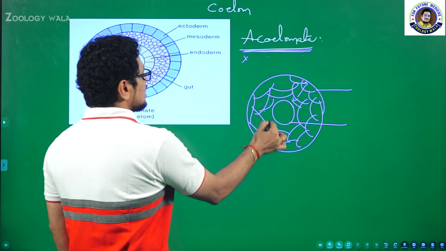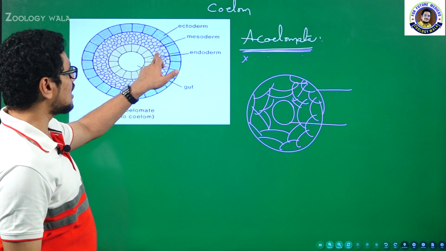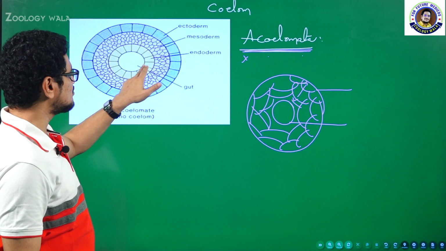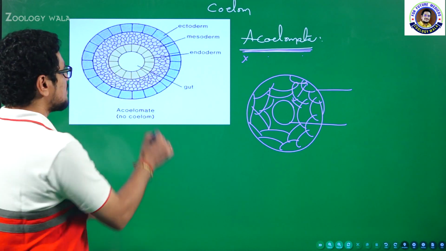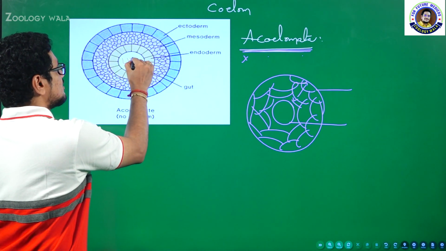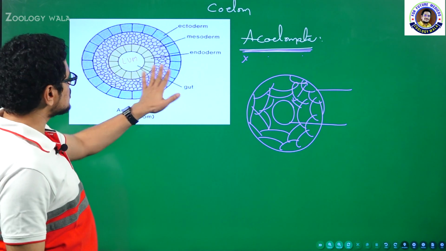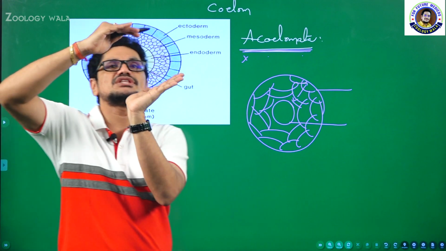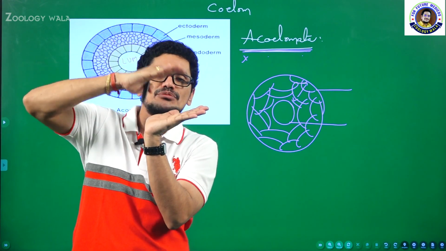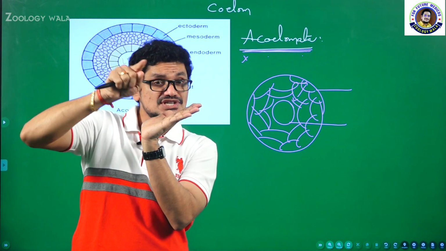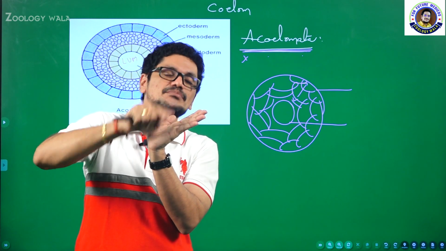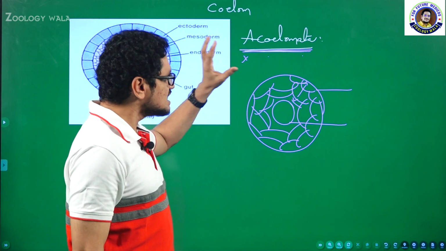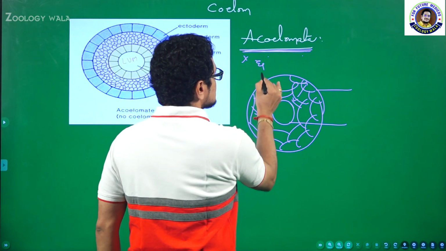So there will definitely be a mesoderm in the animal. See, this is ectoderm, this one is mesoderm, this one is endoderm, and this is the lumen, the empty space. So there is no available space inside the body cavity. Imagine this is ectoderm, this is endoderm, and the middle one is mesoderm. Here the space is present, but it is completely occupied by cells in the body. That is the reason we call this an acoelomate.